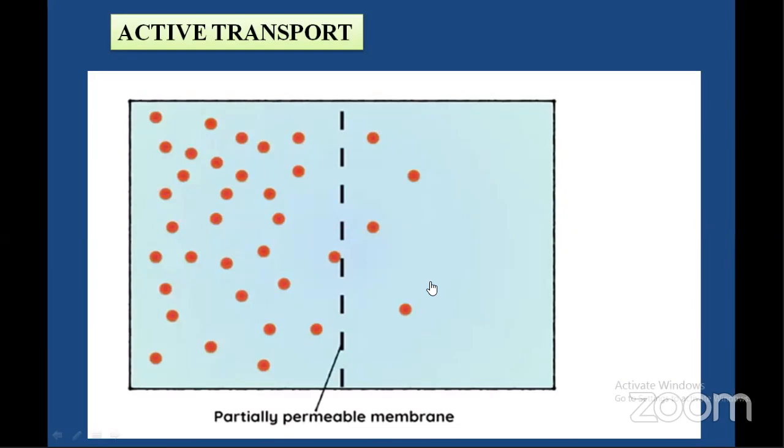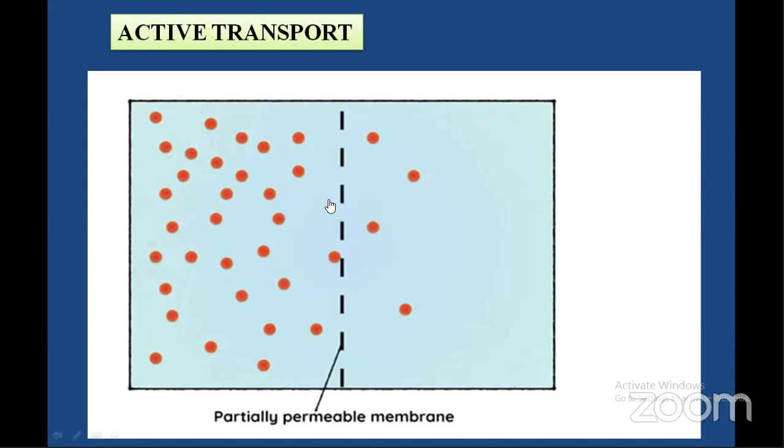You probably already know that we will have a situation where there is a lot of something on one side of the membrane and less on the other side. Here you can see the difference between substances. Here the concentration is more and this is less concentration. There is a possibility of diffusion taking place.